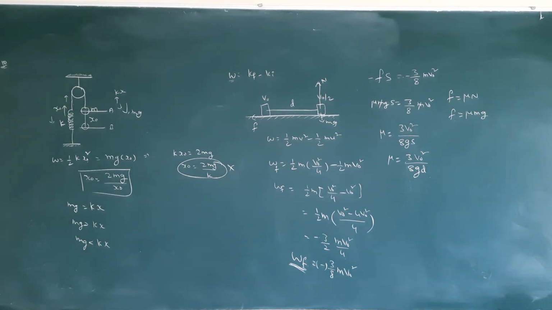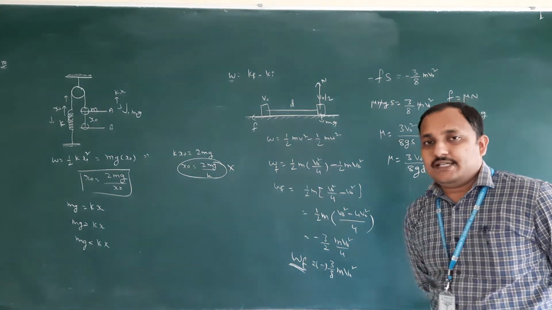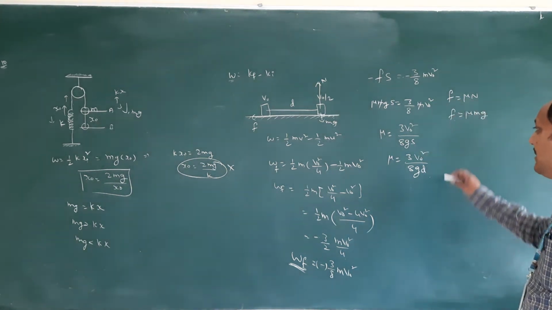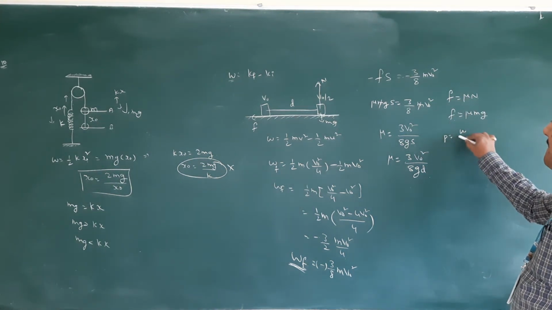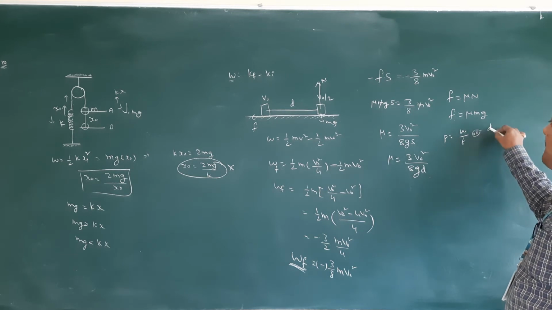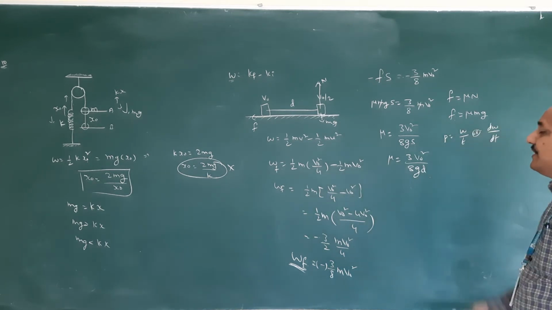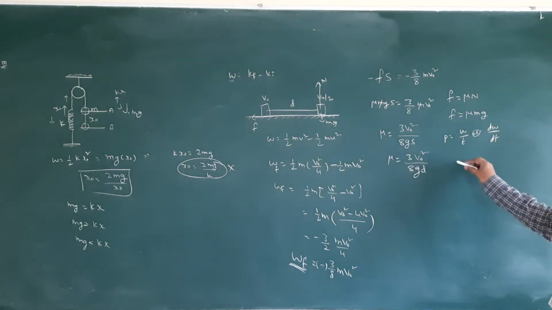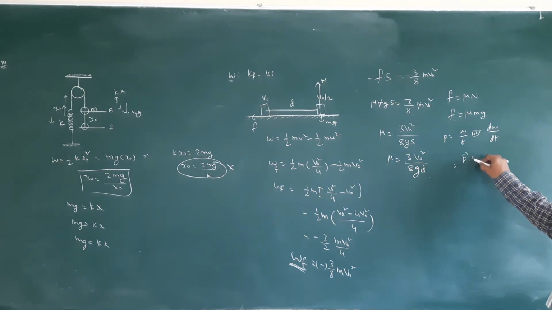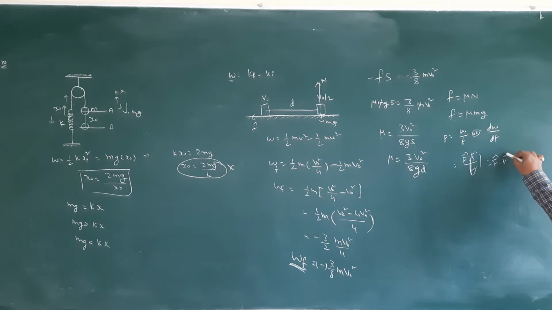Next they gave power. Power is the time rate of work, isn't it? Power P is equal to work by time, so dW by dt. According to this, we get F bar dot S bar by T, that is F bar dot V bar. So both power equations they gave.